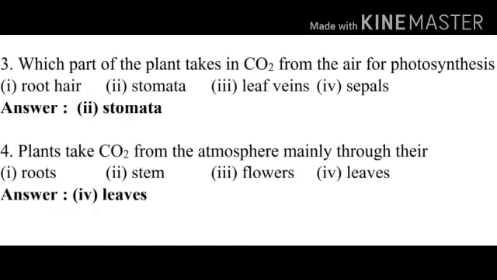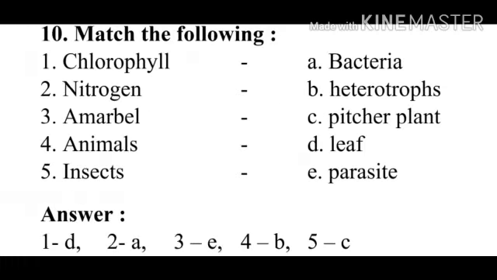Third one. Which part of the plant takes in carbon dioxide from the air for photosynthesis? The options are root hair, stomata, leaf veins, sepals. The answer is stomata. Fourth, plants take carbon dioxide from the atmosphere mainly through their: roots, stem, flowers, leaves. The correct option is option 4, leaves.